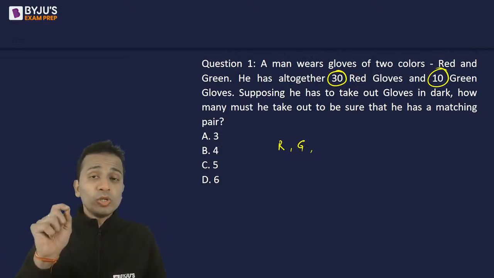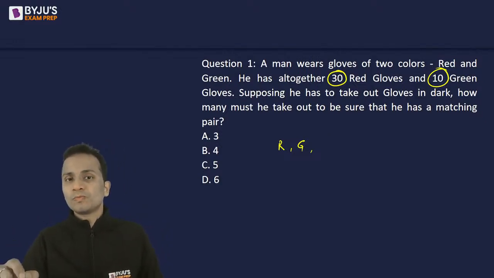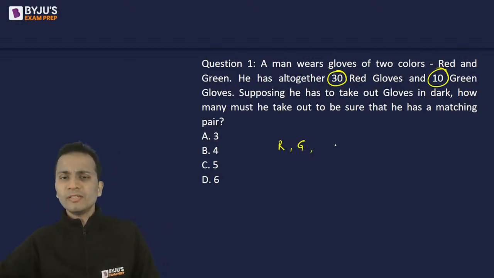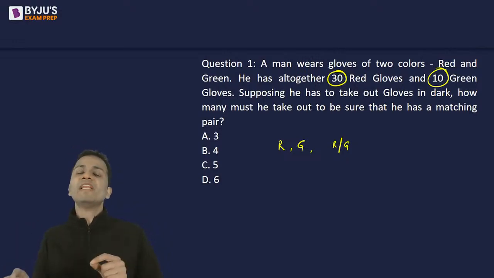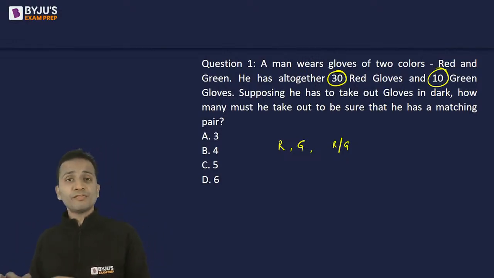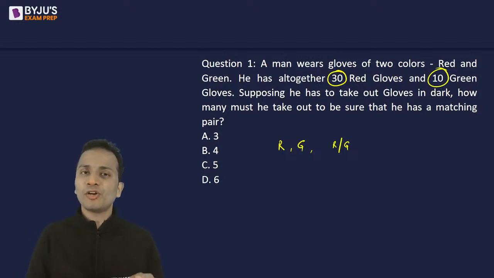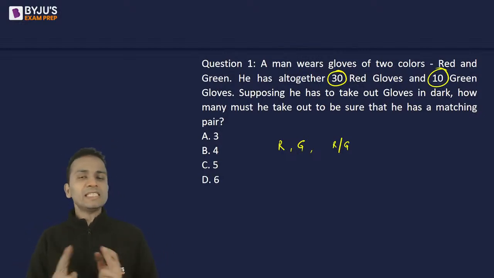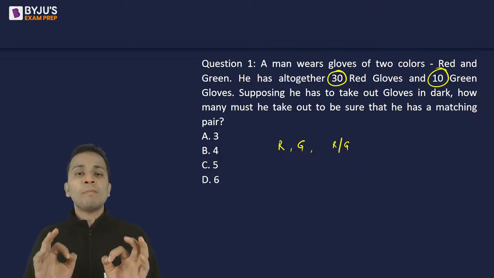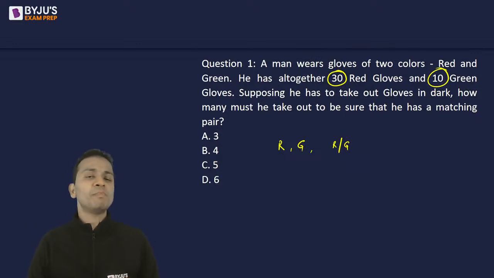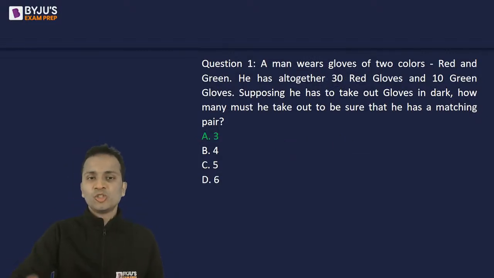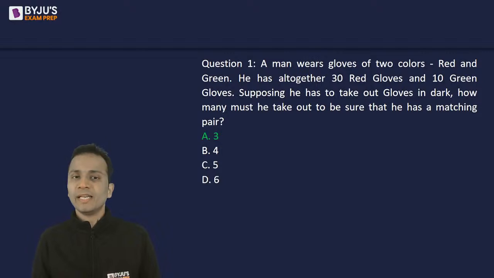Now he will be picking next. Whichever glove he picks now, either it will be red or green. If it is red, he will have a pair of red gloves. If the third glove is green, he will have a pair of green gloves. So in any circumstance, he will have a matching pair as soon as he picks a third glove. The correct answer, as most of you have given, is option A, that is 3.